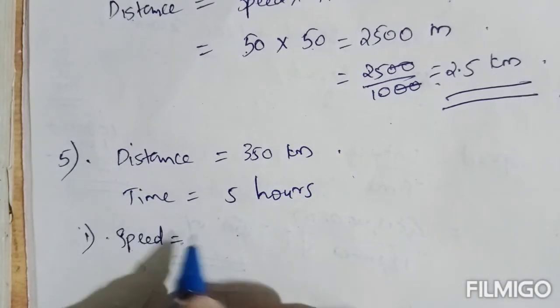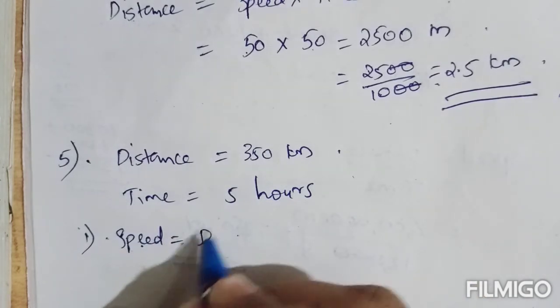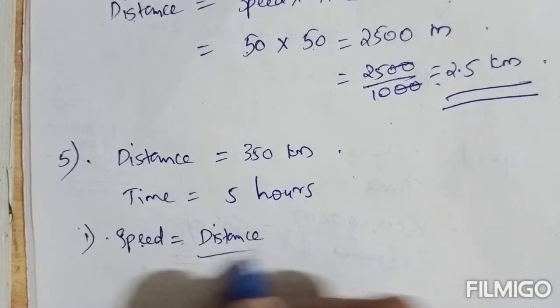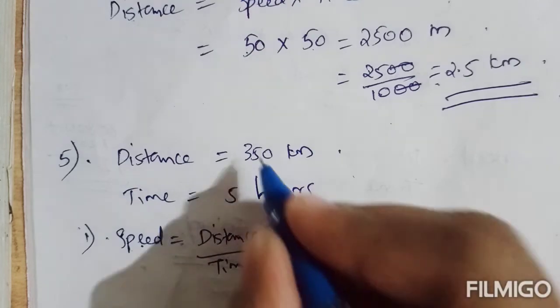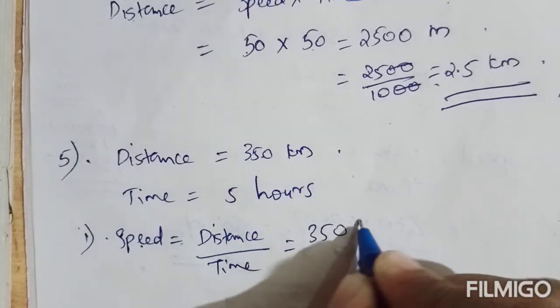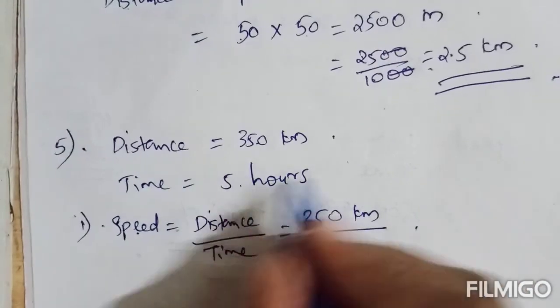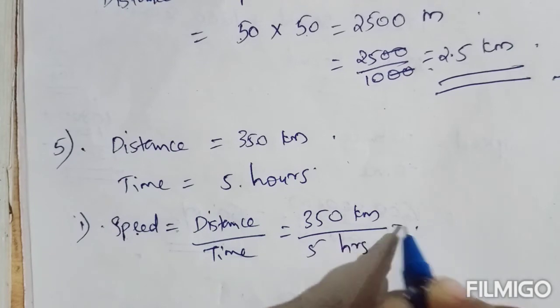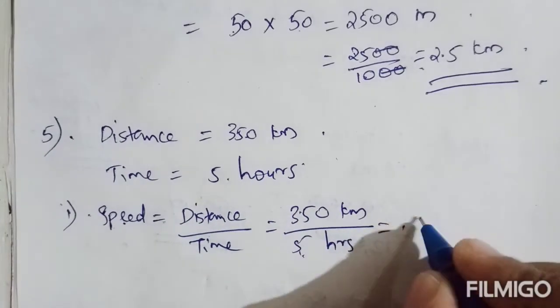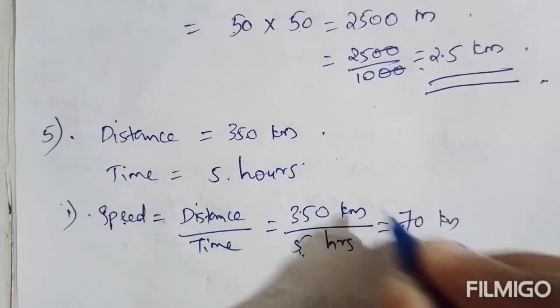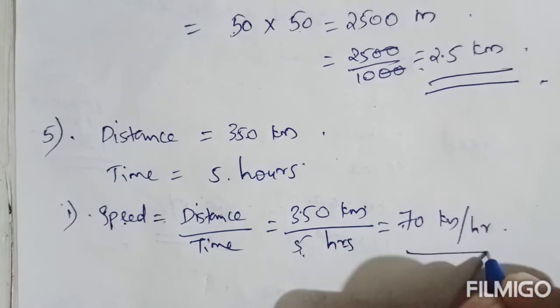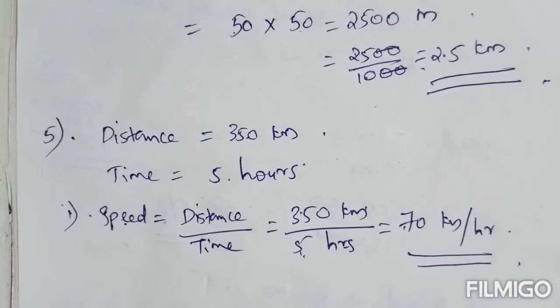Speed equal to, the formula we know, distance by time. Okay, so distance we can take it as 350 kilometer by time, it is 5 hours. 350 by 5, it is 70, and the unit is kilometer per hour. So his speed is 70 kilometer per hour.